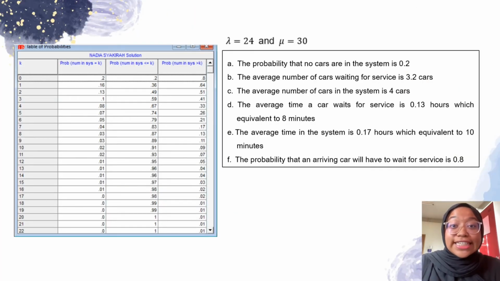From the previous output and this slide, we can get the probability that no cars are in the system is 0.2. The average number of cars waiting for service is 3.2 cars. The average number of cars in the system is 4 cars. The average time a car waits for service is 0.13 hours, which is equivalent to 8 minutes. The average time in the system is 0.17 hours, which is equivalent to 10 minutes. The probability that an arriving car will have to wait for service is 0.8.